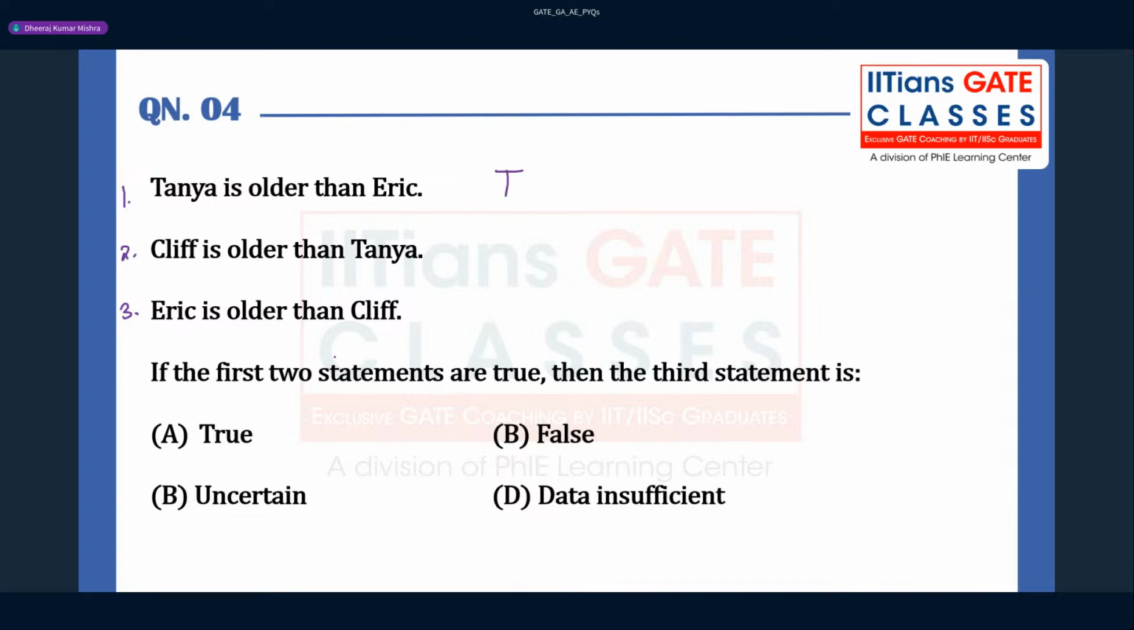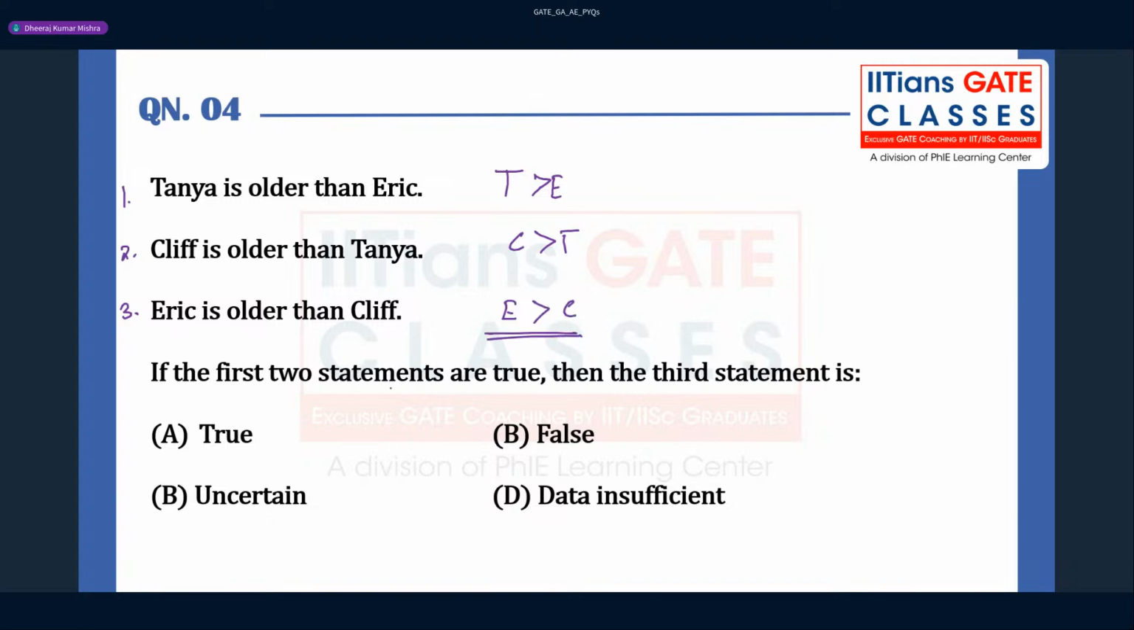So Tanya is older than Eric. Okay, so you can say that Tanya is elder. And then Cliff is older than Tanya, right? Cliff is older than Tanya. Now, what they are saying in the third sentence is, Samriddhi Paul is saying option B is correct, yes. So Eric is older than Cliff. Eric is older than Cliff, right?